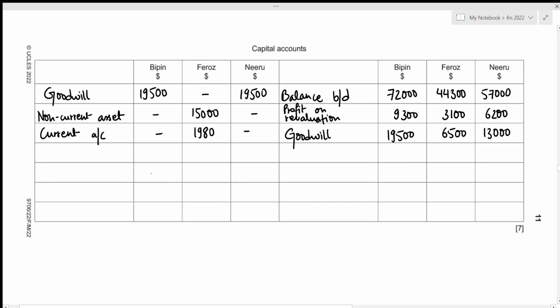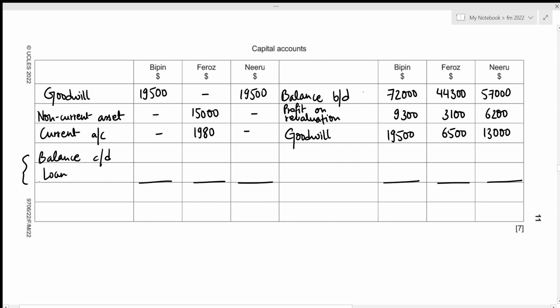Okay. And since we're talking about the capital account, the closing balance will obviously be on the debit side. So that's balance CD. And for Firoz, the closing balance will actually act as the loan given towards the partnership. So that's loan. Okay. And we can see that both the balancing figures are on the debit side. And in order to figure these values, we first require the total amount, which we can figure out from our credit side.